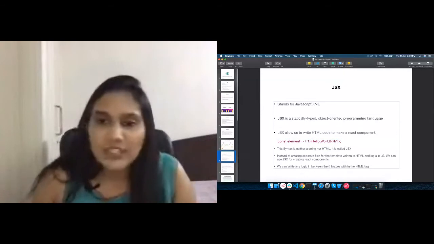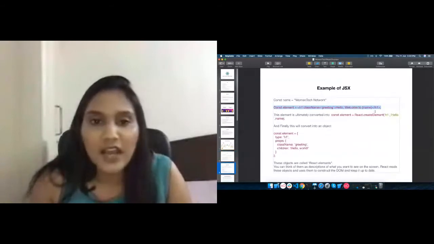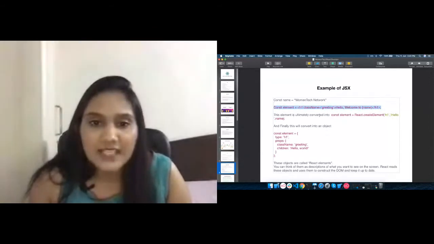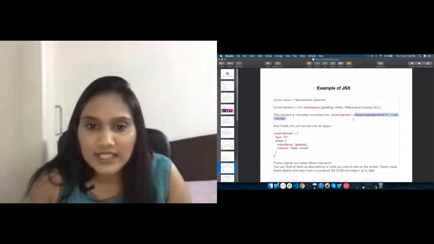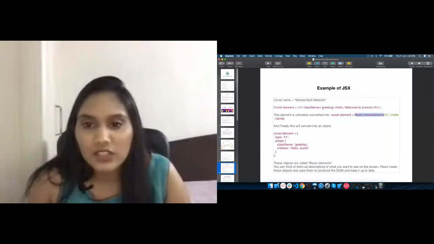Now React has a compiler called Babel, which is used to transpile the content. So this line is ultimately converted into this line. Basically, we are converting it into a function.